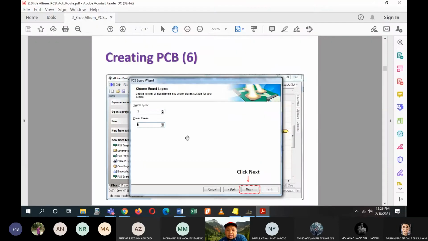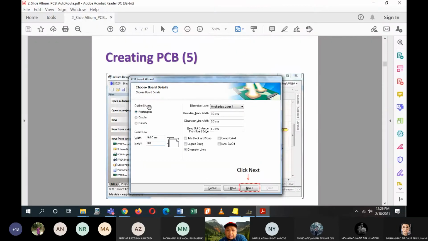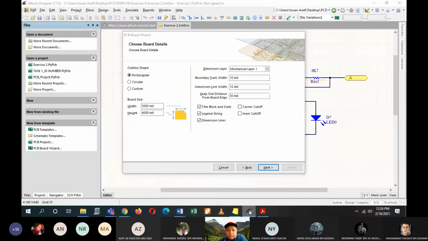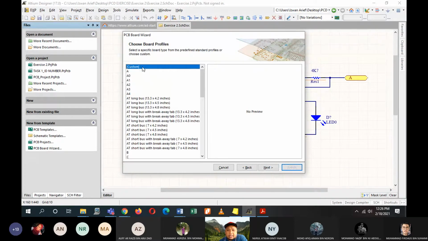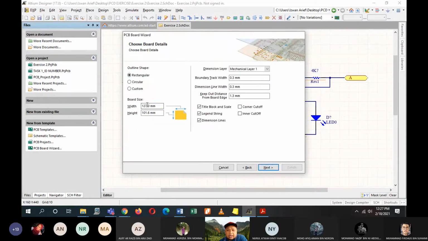Alright, and then choose the outline shape to rectangular, and then the board size to become the width of 160 mm and height of 100 mm. Alright, so rectangular. I chose, sorry, metric. I didn't click it just now. Okay, metric, next, custom, next. Okay, 160 mm for width and 100 mm for height.